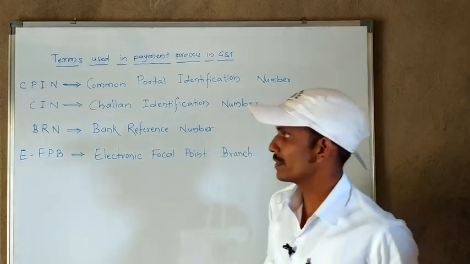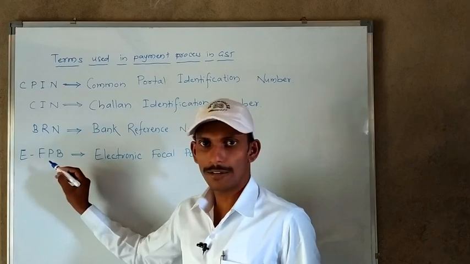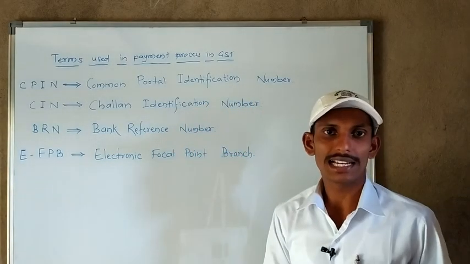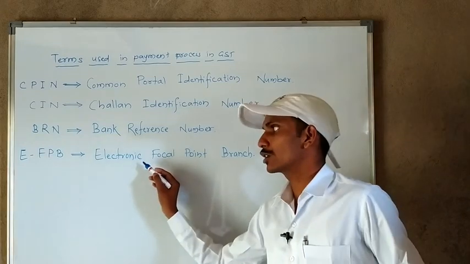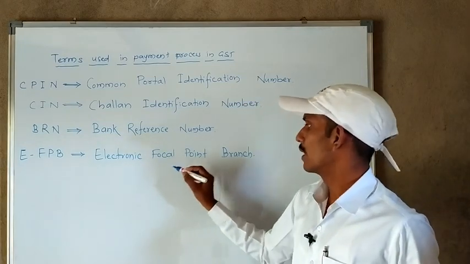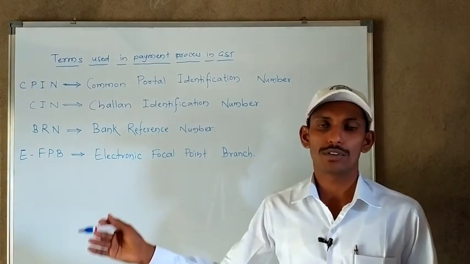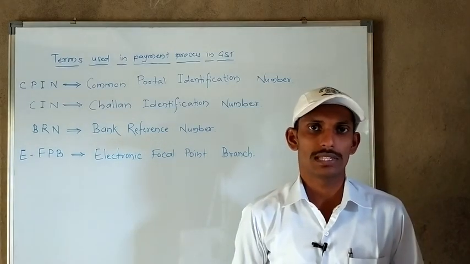The next term is EFPB. EFPB stands for Electronic Focal Point Branch. These are the important terms used in the payment process.